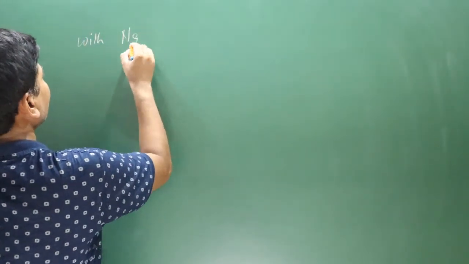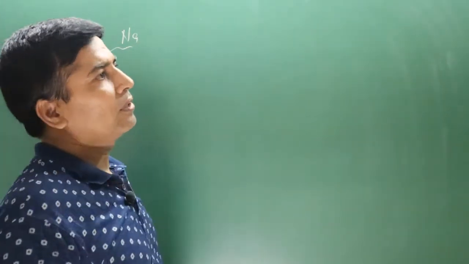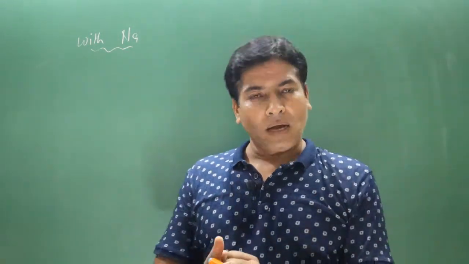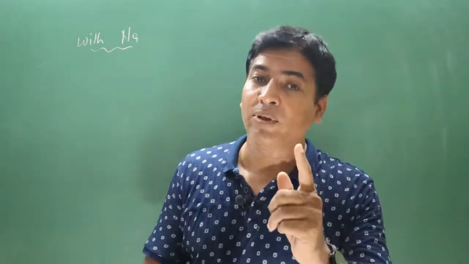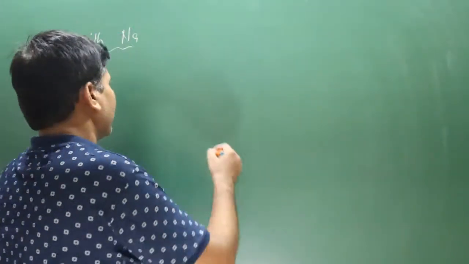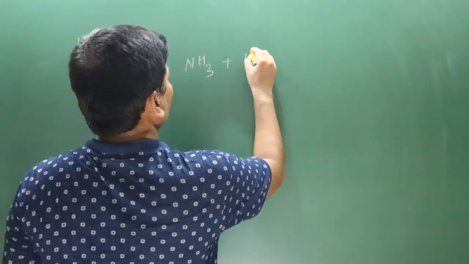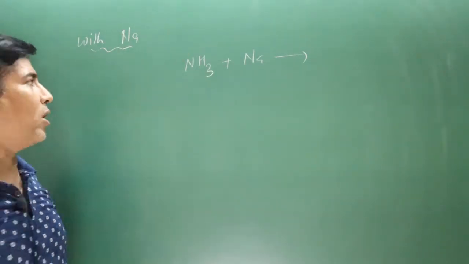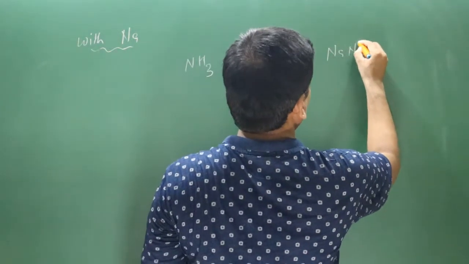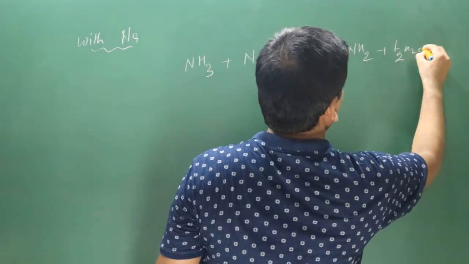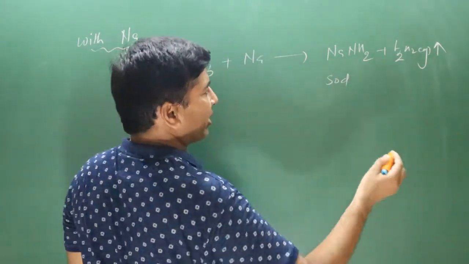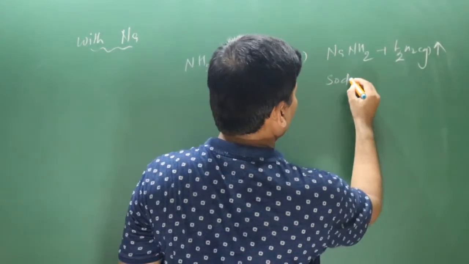The next reaction is with alkali metals, with sodium. As we have seen, acids reacting with metals release hydrogen gas. In a similar manner, bases also react with metals and release hydrogen gas. What kind of bases? Those having active hydrogen. That's why ammonia can also react with sodium, and how many active hydrogen does it have? 3 active hydrogen. 1 sodium replaces only 1 active hydrogen, then we get NaNH2 and half H2, hydrogen gas is released. This is sodamide, sodium amide we can say. We combine these two words, then we get sodamide.